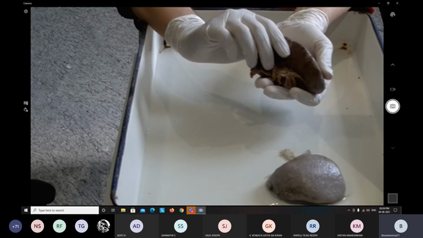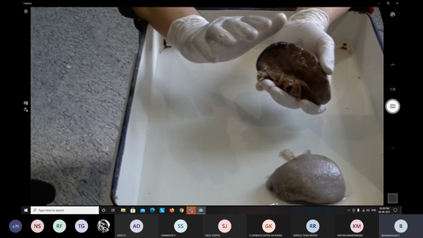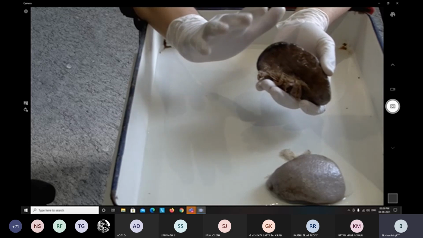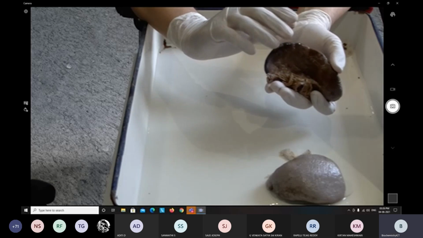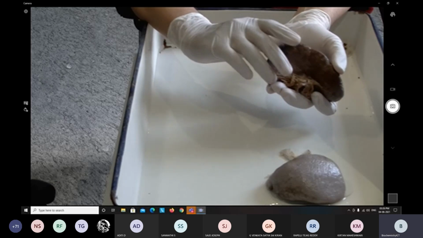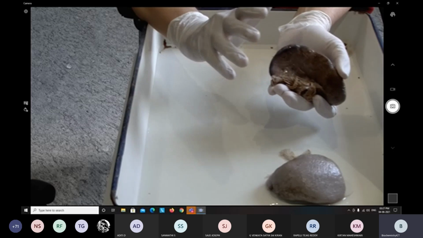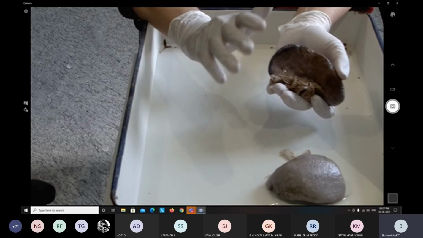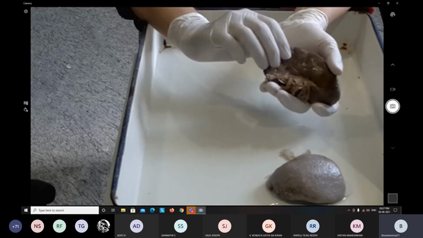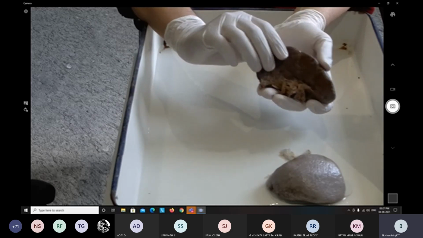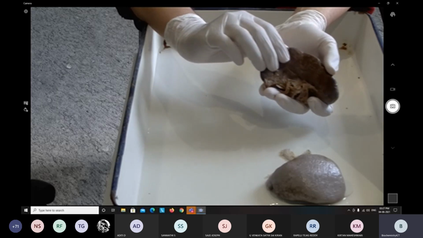Enlargement of the spleen is splenomegaly, and enlargement of the liver is hepatomegaly. There are many causes of splenomegaly, for example fevers such as enteric fever, typhoid, and malaria.